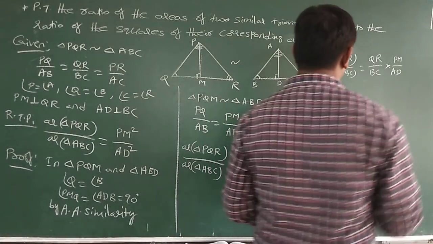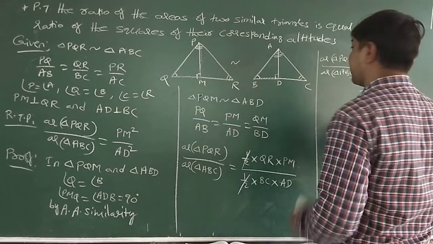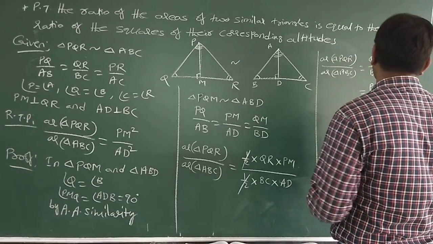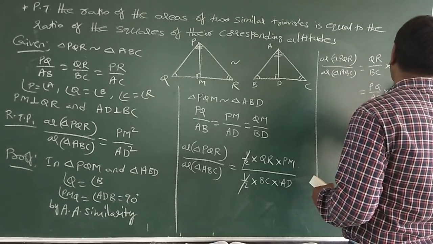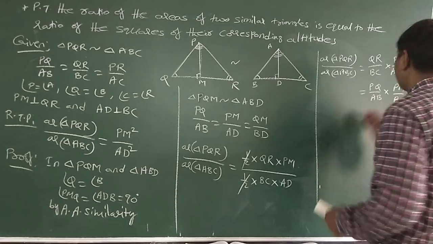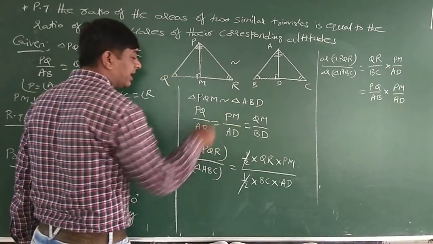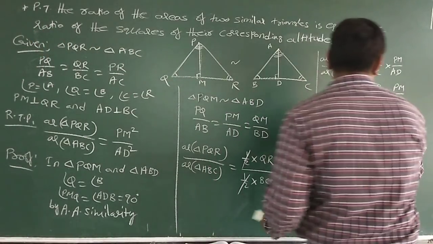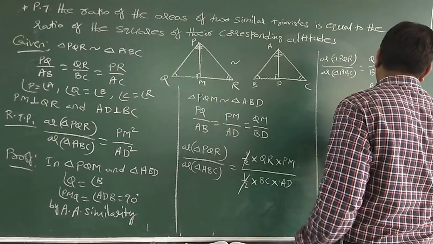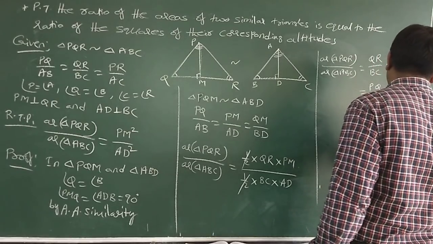Now QR by BC can be written as PQ by AB. So replace that one: PQ by AB into PM by AD. Again, PQ by AB can be replaced with PM by AD because I need altitude. So PM by AD into PM by AD.